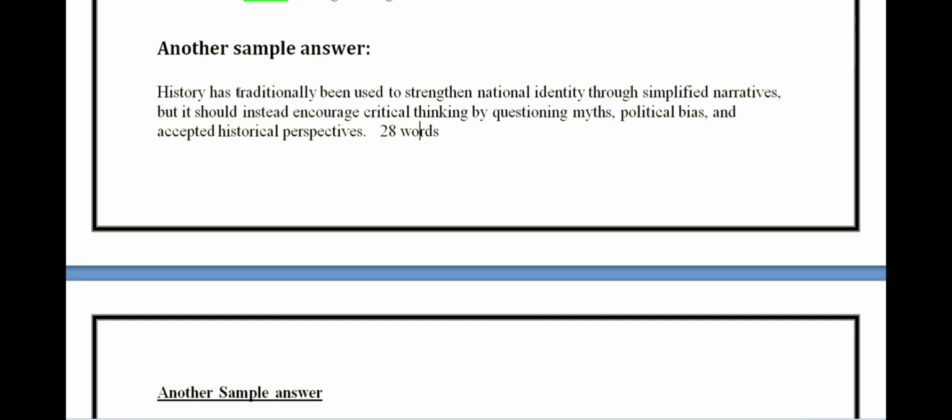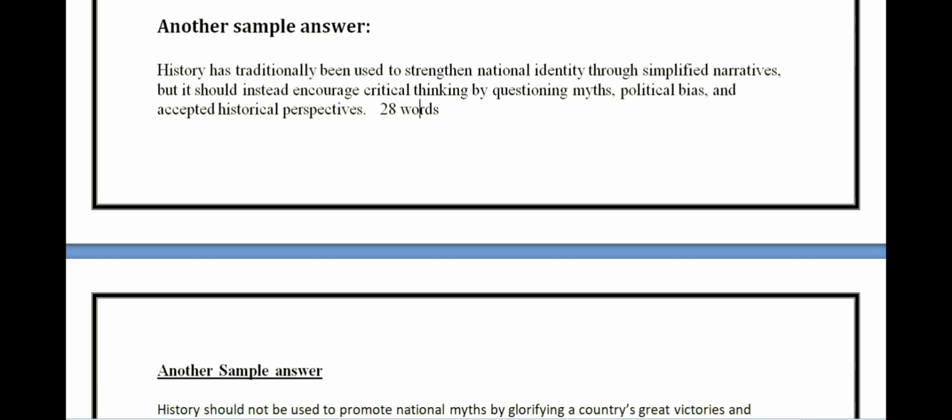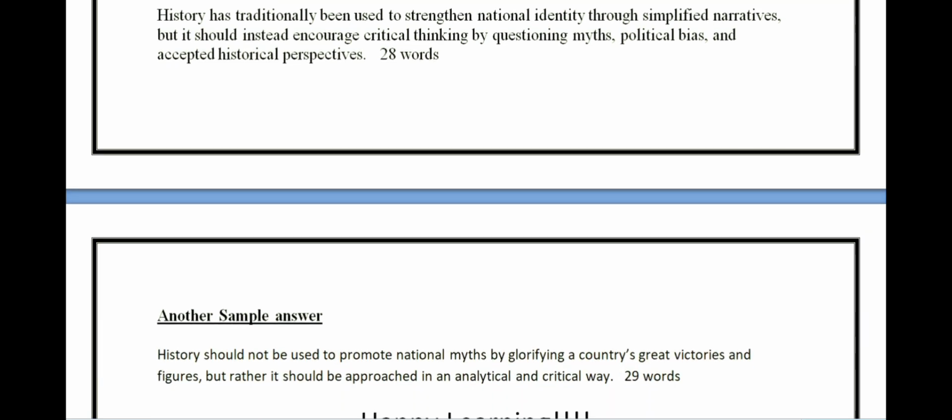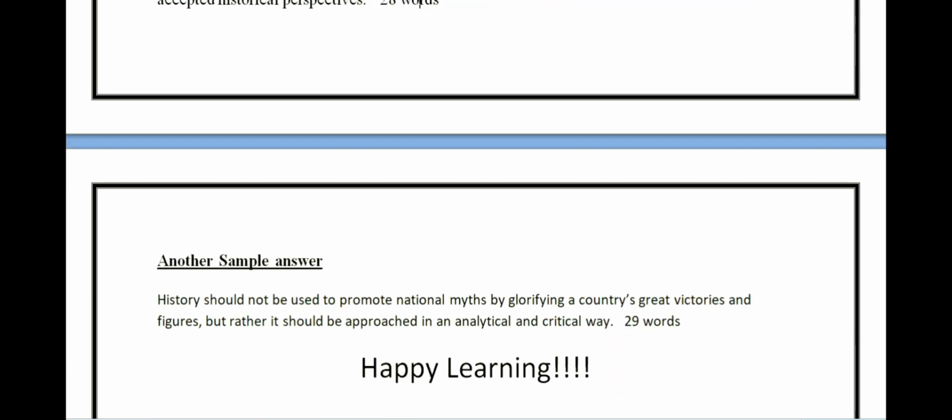But it should instead encourage critical thinking by questioning myths, political bias, and accepted historical perspectives. Perspectives are the versions, that is narratives. 28 words. Now, the last sample answer.